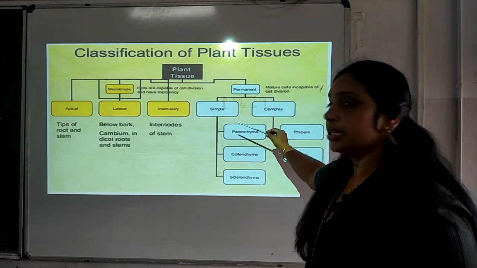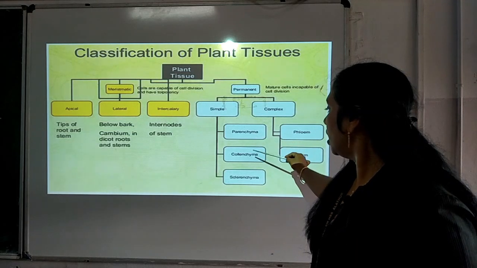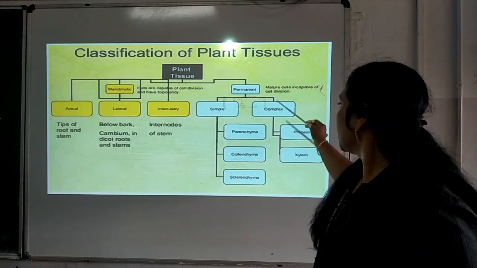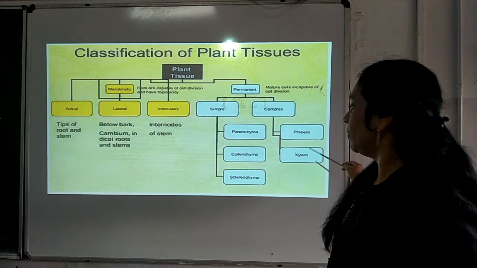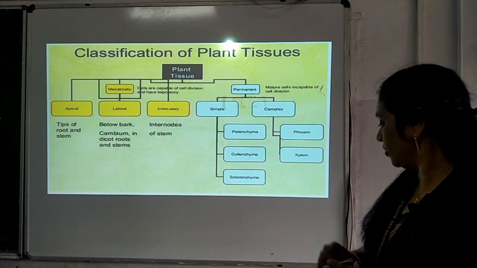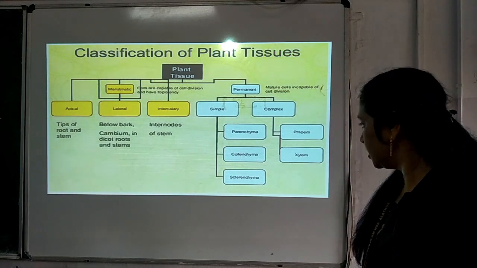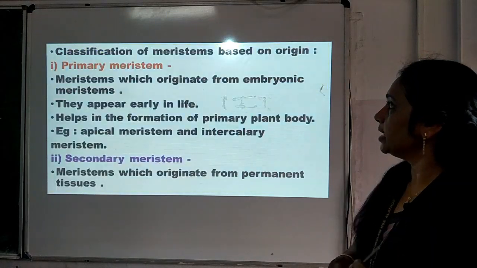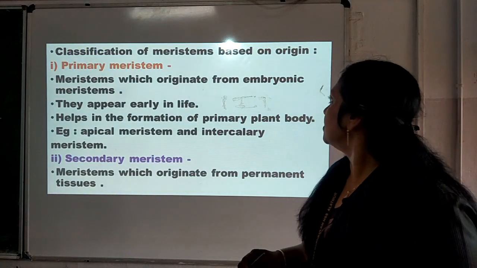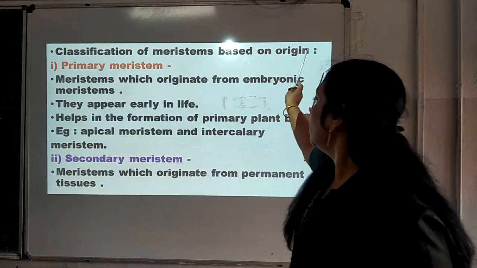Simple is again classified into parenchyma, collenchyma and sclerenchyma, and complex is classified into phloem and xylem. So till here we are going to study in today's topic. Now you can see classification of meristems based on origin.